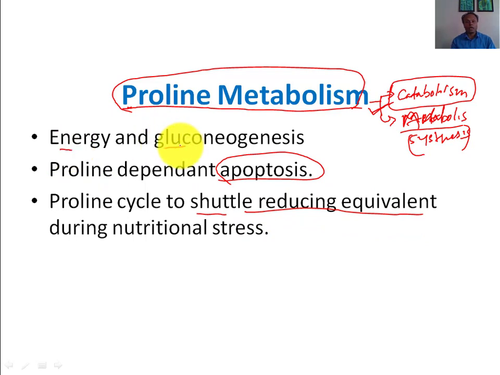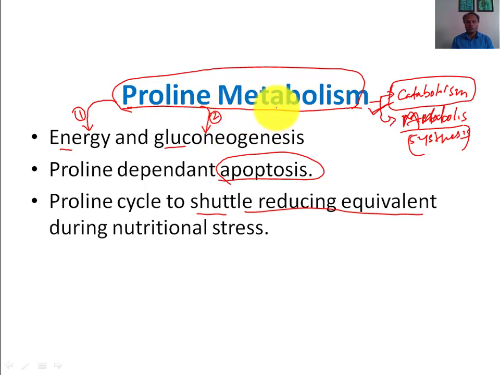So in this lecture, we will try to answer a few questions. First, how does proline catabolism produce energy? Second, how does proline catabolism produce glucose?